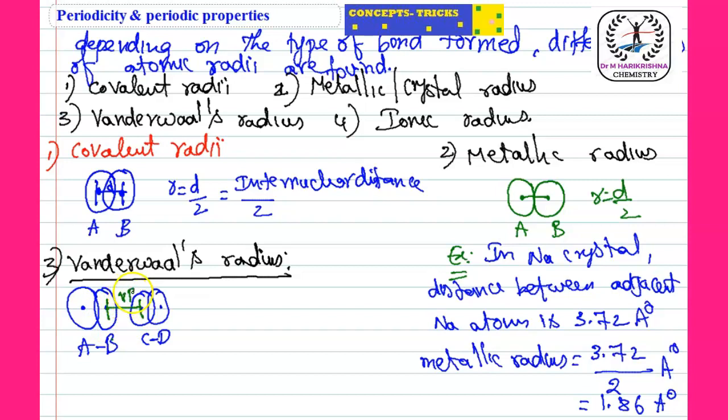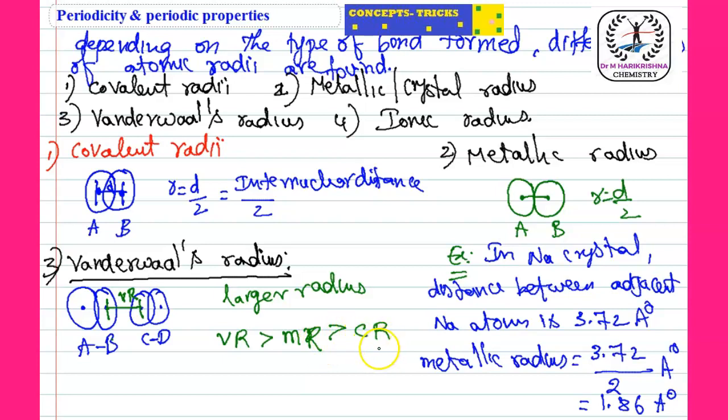Van der Waals radius, VR. Compared to the other radii, it is larger. So van der Waals radius is greater than metallic radius, which is greater than covalent radius. Radius is nothing but distance, so the van der Waals radius is the larger distance.